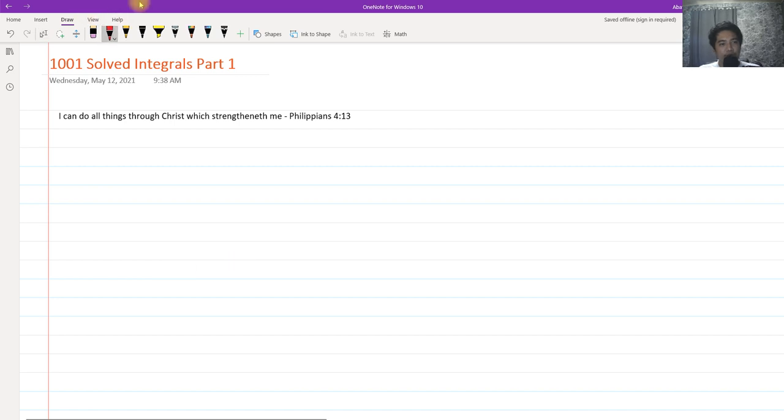So for our first problem, we need to integrate pi dx. Okay, so we need to integrate pi dx. Basically, if we are going to integrate this, the constant rule tells us that we can factor out a constant outside of the integral sign.